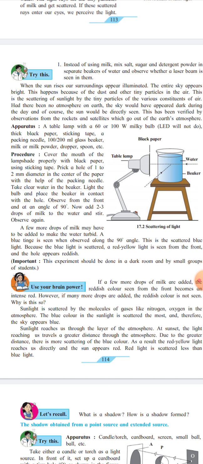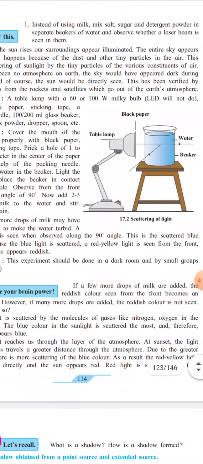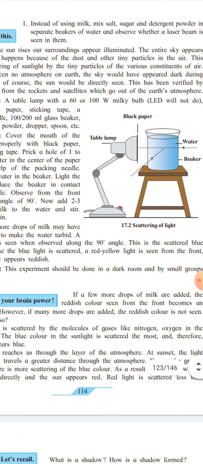Now, for completing this experiment, a table lamp with a 60 or 100 watt milky bulb; an LED bulb will not do. Thick black paper, sticking tape, a packing needle, a 100 or 200 ml glass beaker, milk or milk powder, and a dropper or spoon will be required for completing this experiment. Now you have to arrange. See the arrangement for this experiment.